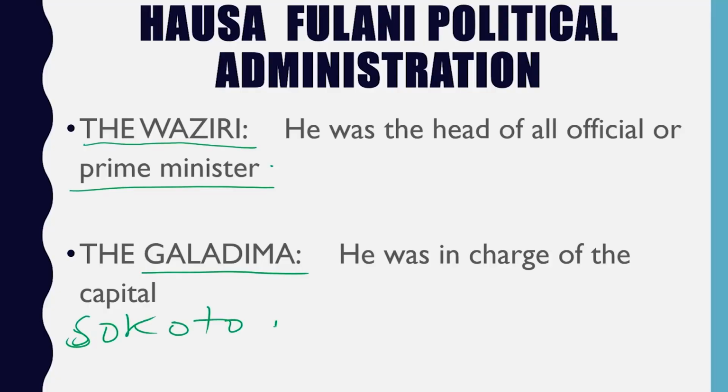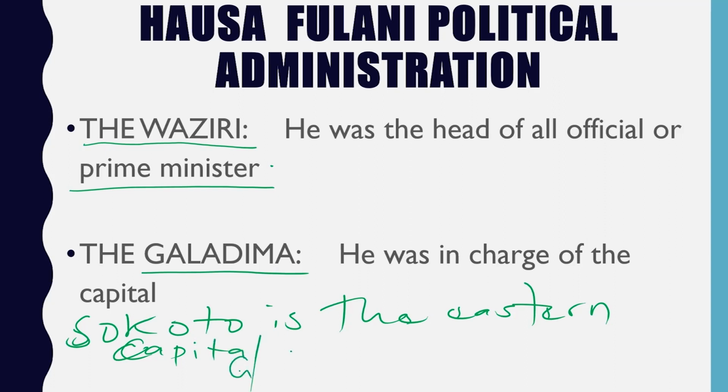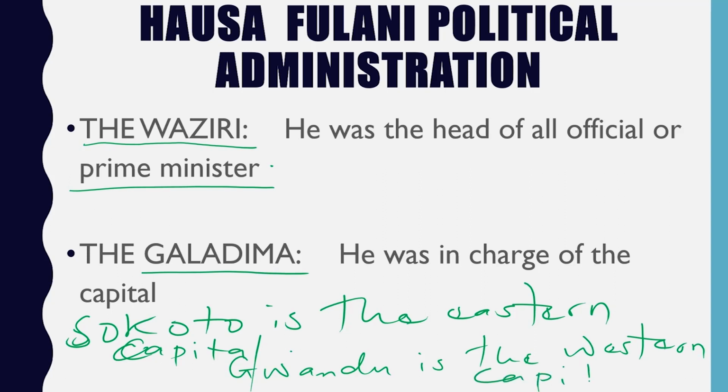Gwandu is also a capital, because we have two capitals. Sokoto is the eastern capital. Then Gwandu is the western capital. Take note of that. Don't forget that, please. It's very, very important. He made his son to be in charge of the eastern capital, that's Sokoto, while the western